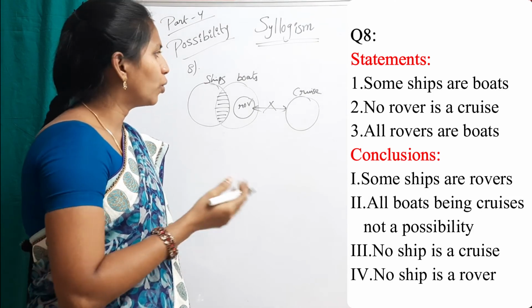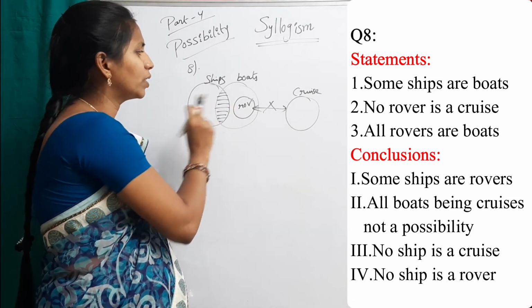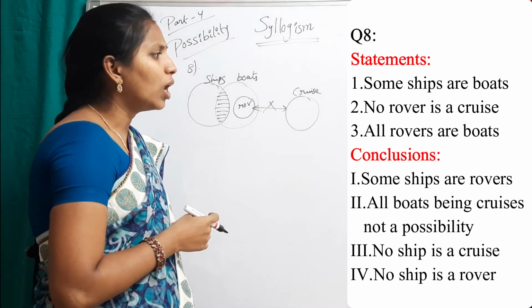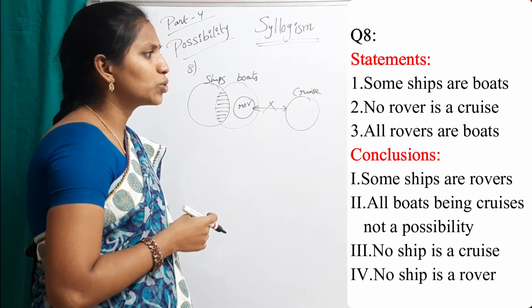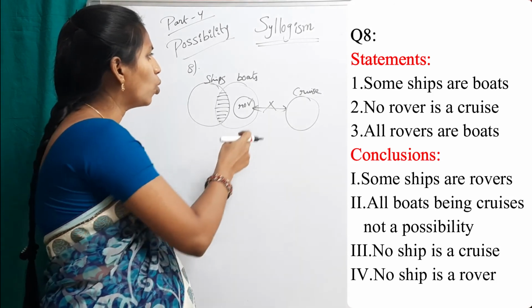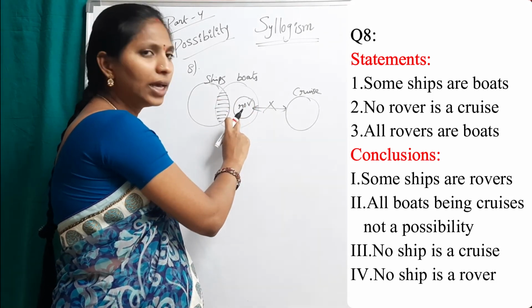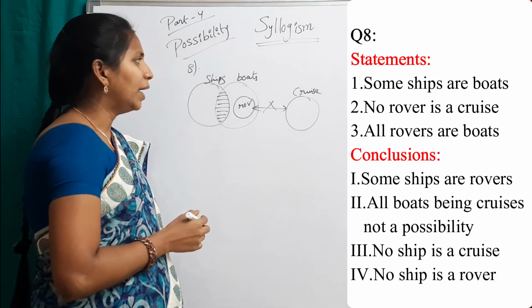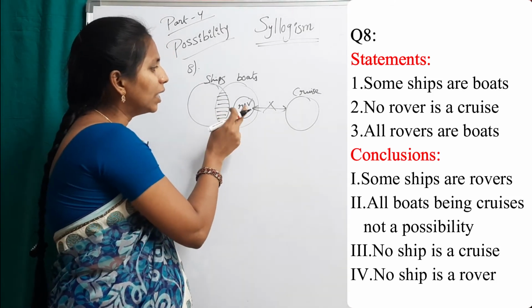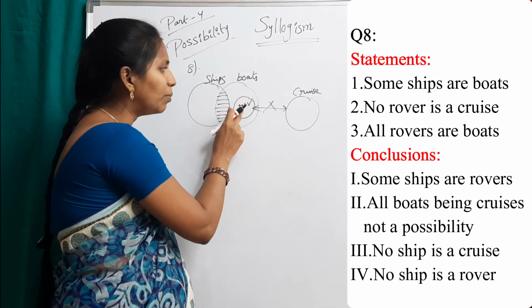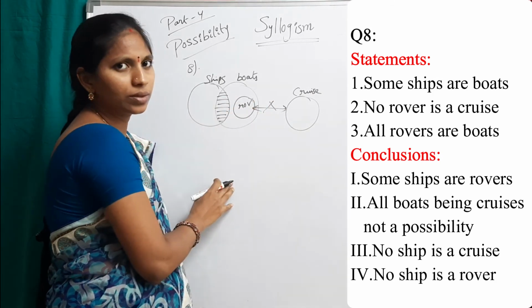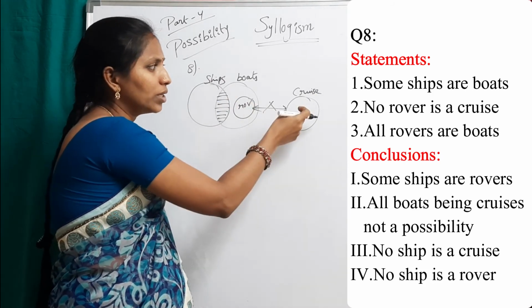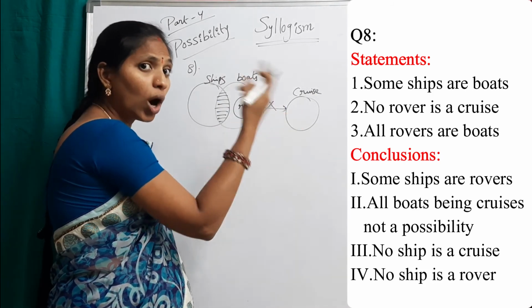Some ships are rovers. We can't say. And second one, all boats being cruise is not a possibility.